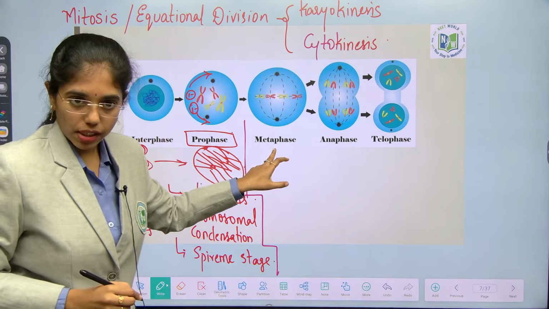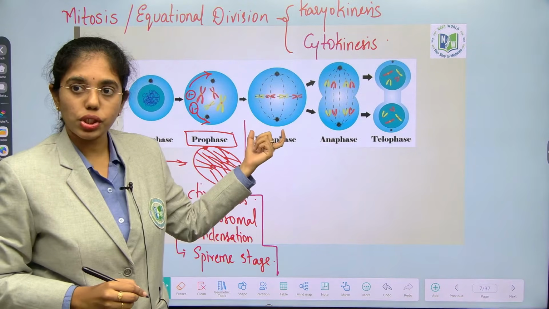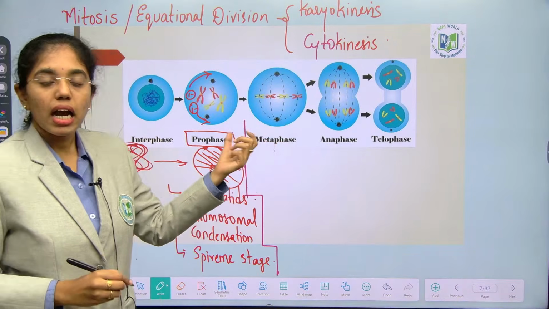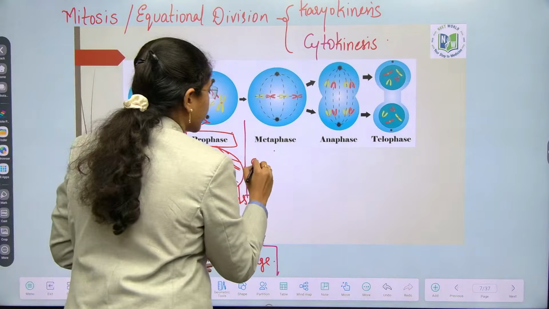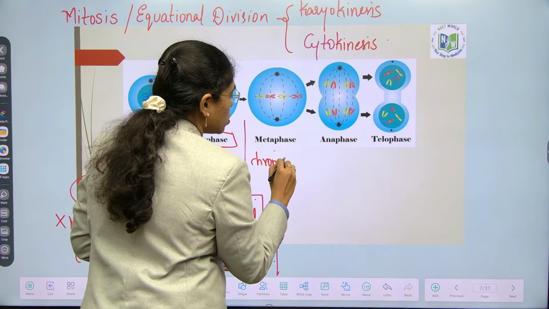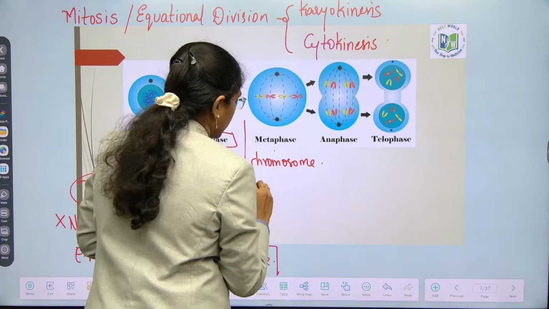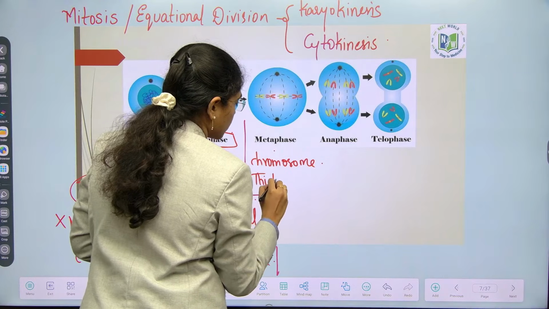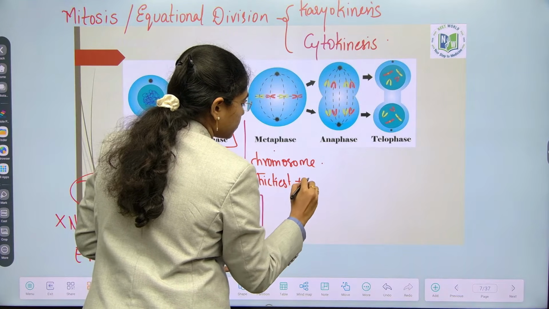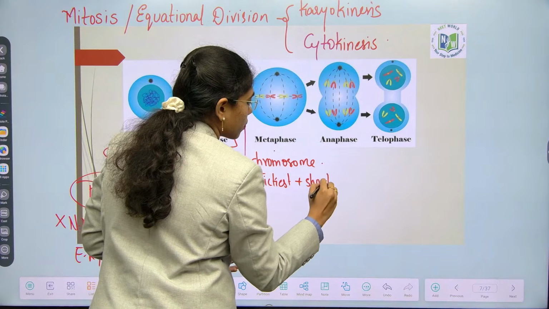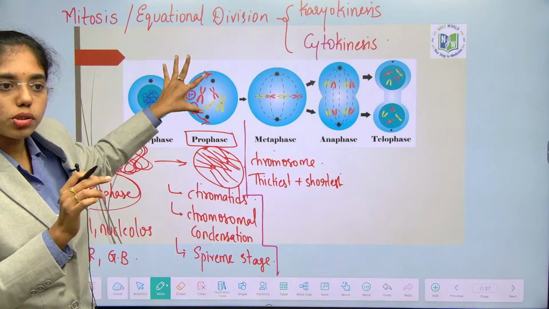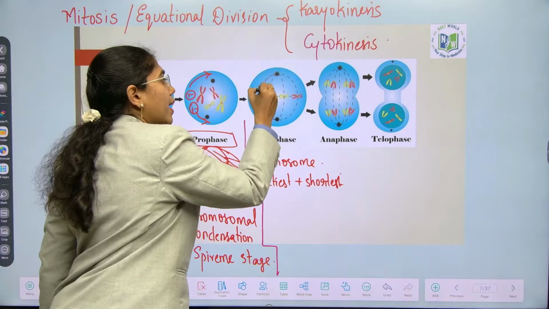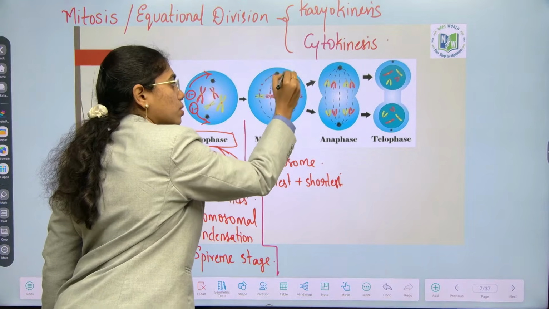In metaphase, at the beginning, which is addressed as early metaphase, complete condensation of chromosome happens. Chromosomes become thickest and shortest. And the centrosomes which have moved to the opposite poles will start radiating out the spindle fibers.